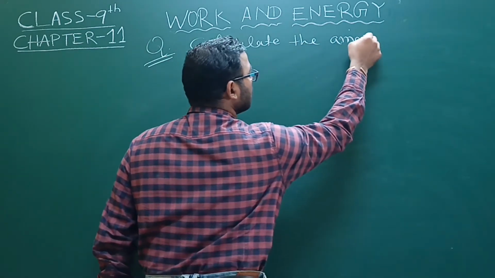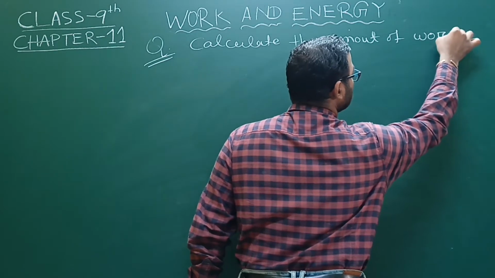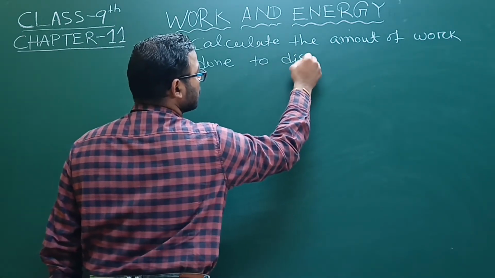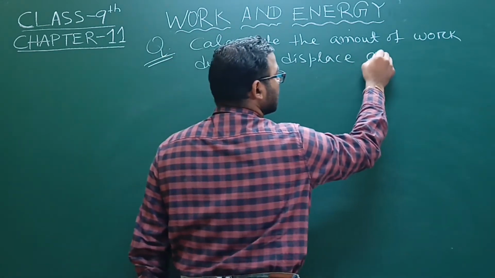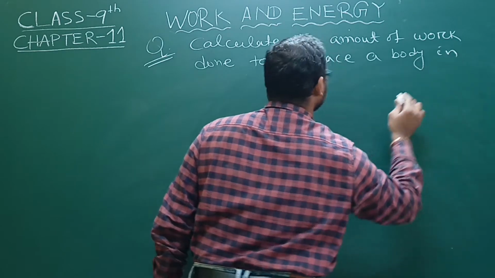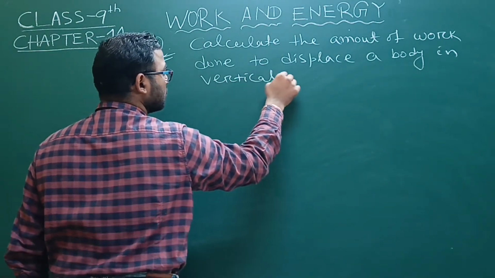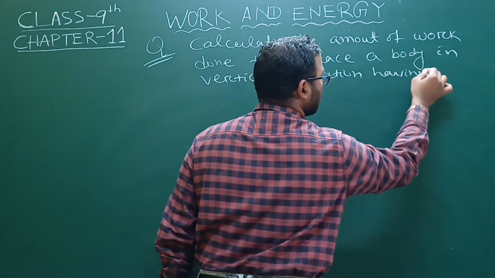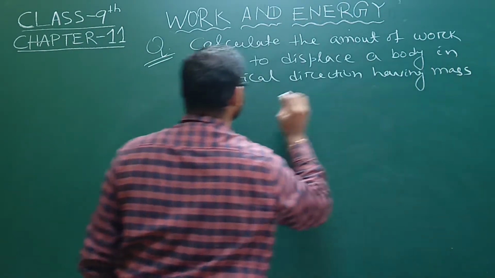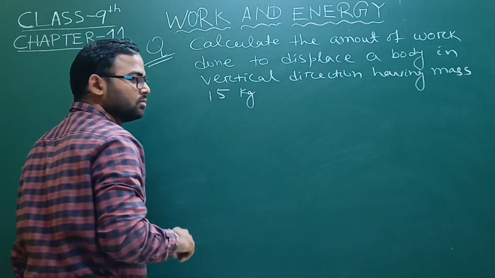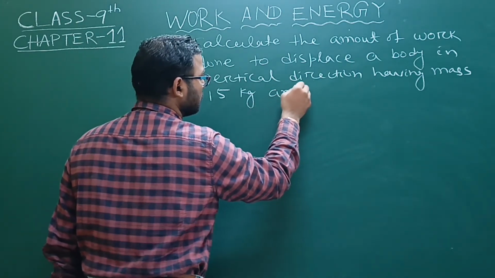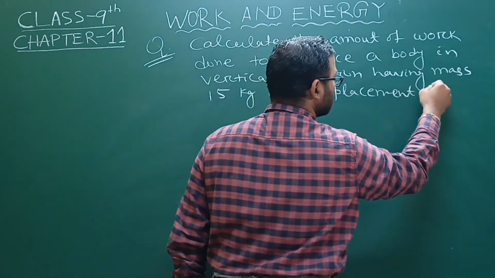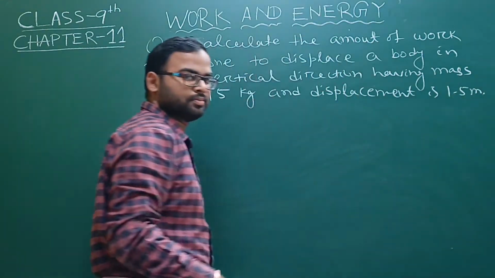Calculate the amount of work done to displace a body in vertical direction having mass 15 kg, and displacement is 1.5 meter.